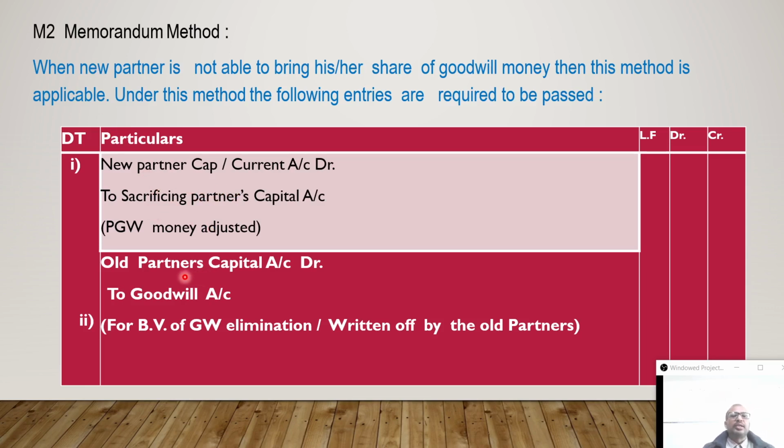Now, when unable, at that time also, if goodwill is there on the old balance sheet, you have to eliminate it by passing the same entry as in the first method, all partners' capital accounts to goodwill. But in this method, one entry is not required, that is the withdrawn entry. Because the new partner is not able to bring the goodwill money, no financial change is there, so no question of withdrawing an extra amount. When he is able to bring it, the old partners can withdraw, but when unable, that entry generally does not appear in the books of the partnership firm.